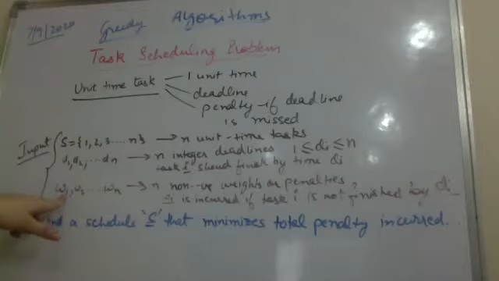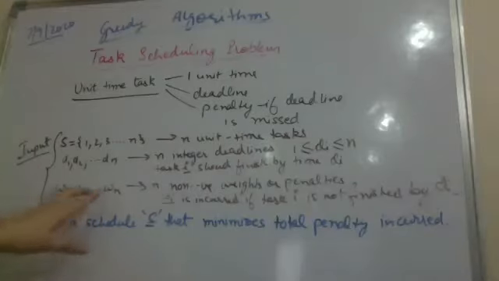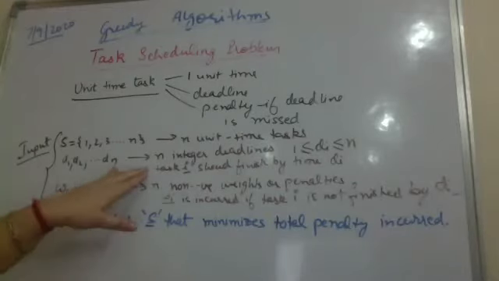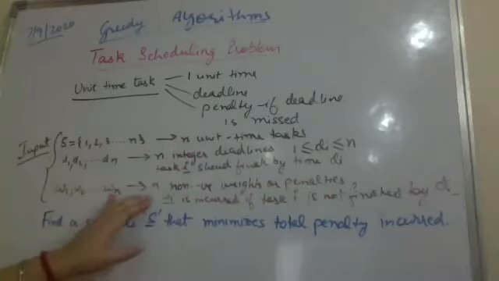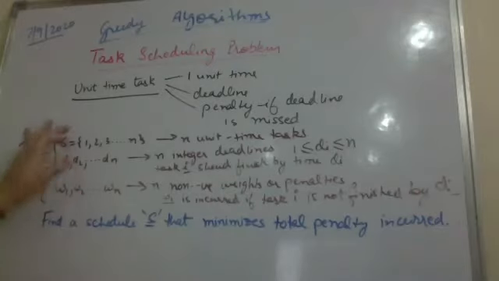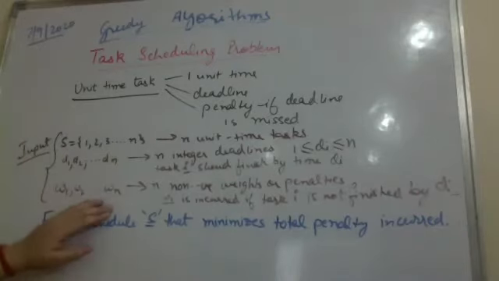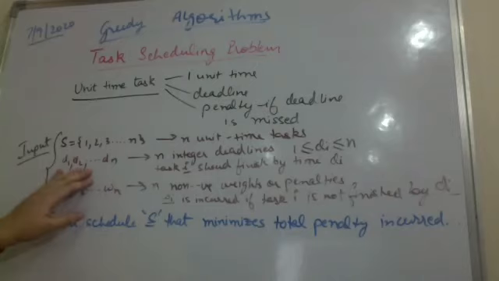Now we have penalties or weights which are non-negative. All of these are non-negative and these are imposed on a task i if it is not able to finish by time di. So wi is going to be added as a penalty only if my task is not able to finish by its deadline di.